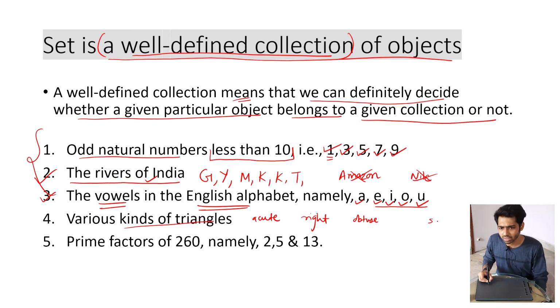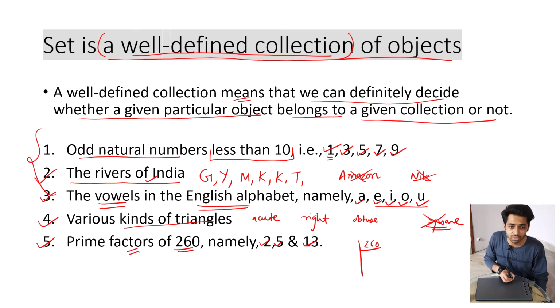But can we say square belongs to this fourth collection? We cannot. Why? Because it is a quadrilateral and not a triangle. Similarly, for prime factors of 260, if you factorize 260, you will find that 2, 5 and 13 are the factors of 260 which are also prime numbers. Now 4 is also a factor of 260, but the thing is, it is not a prime number. That's why it does not belong to this collection.